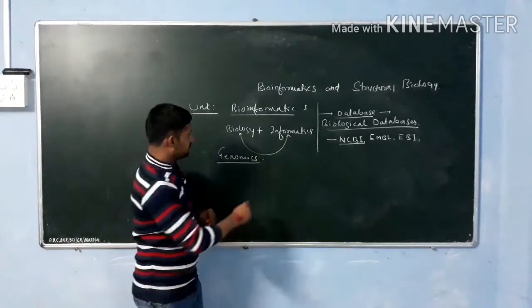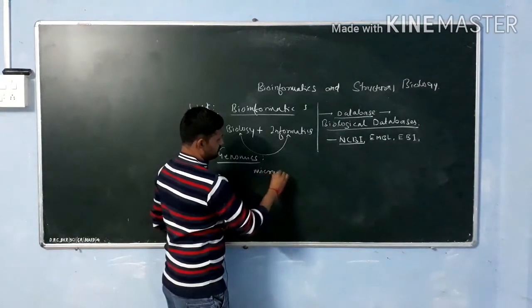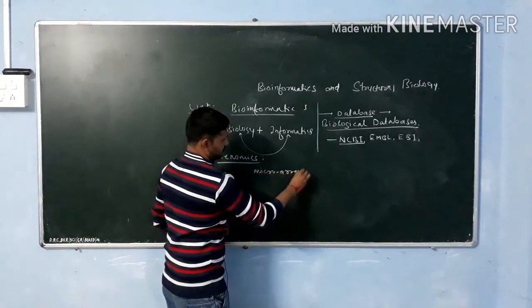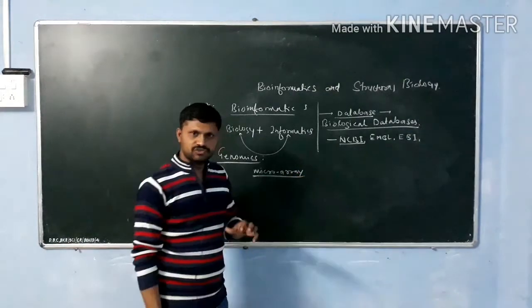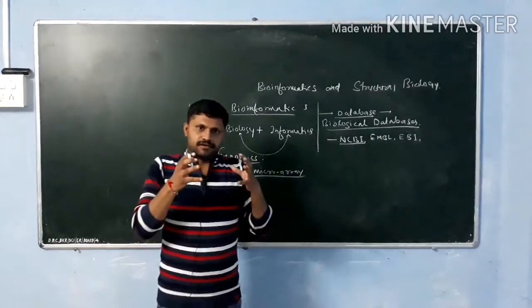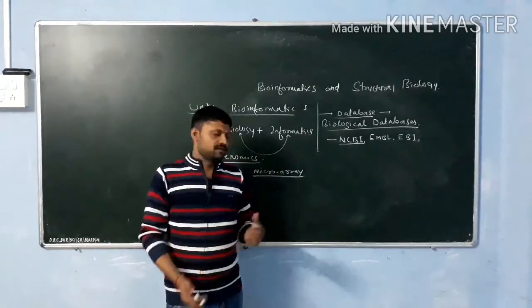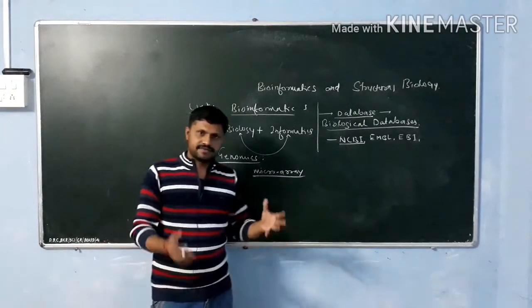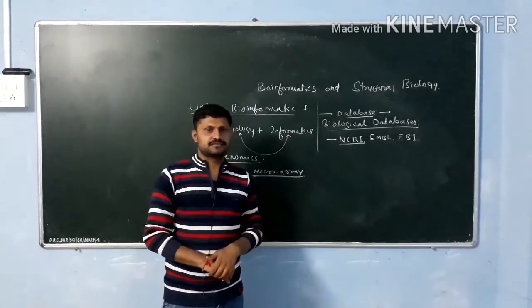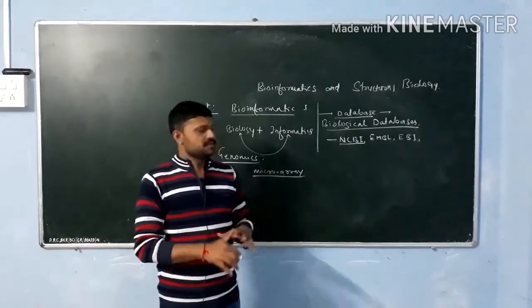One wet lab technique is also important here, that is the microarray. It is useful to study gene expression at different sites, different times, different spaces, on the basis of different physiological conditions in that particular organism or microorganism.